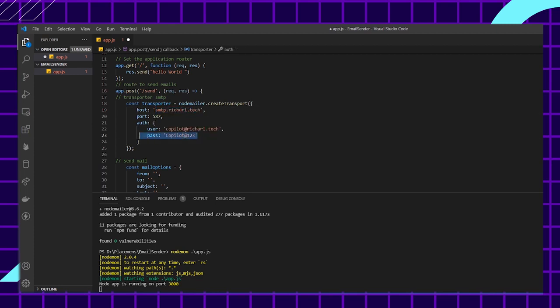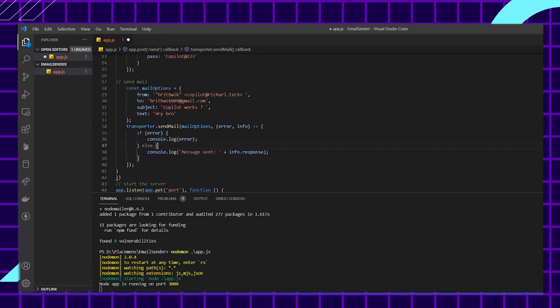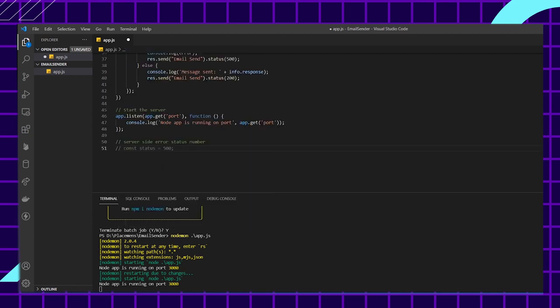Okay, I've successfully filled in all the details like whom to send the email to and stuff. I will now send, and I also write the code to send a response with status and message. For error, okay, what's the status code for server error? I guess it's 500. Okay, let's just try to verify. Oh, it's working great. So no more Googling, which is super cool.